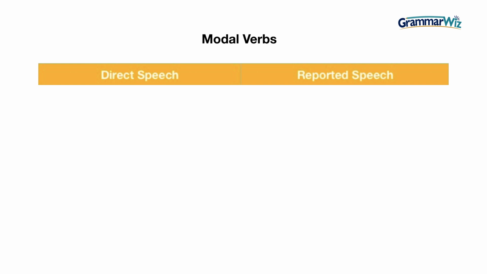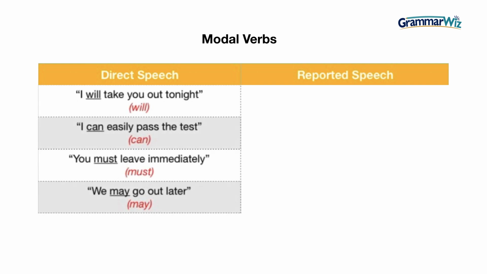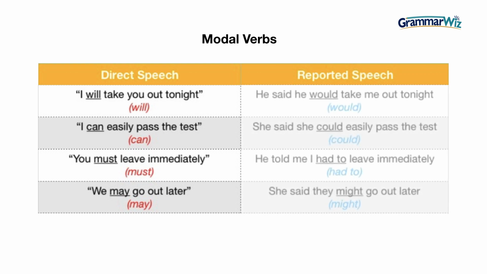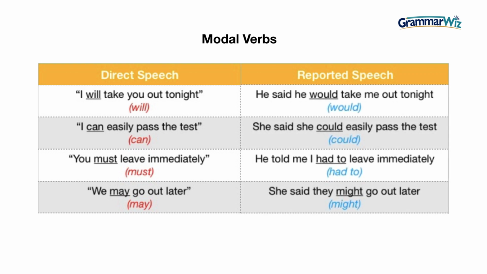Now for reported speech tenses, we'll look at modal verbs. So we use this modal verb for the future, will, "I will take you out tonight," "I can easily pass the test" for ability, "you must" for what you have to do, "we may go out later," what you might do. In reported speech, will goes to would, so he said he would take me out tonight.